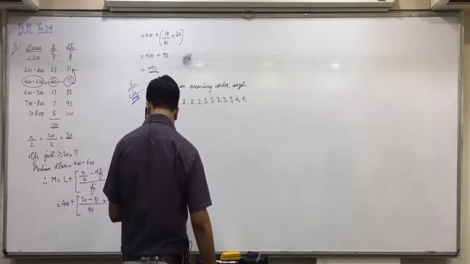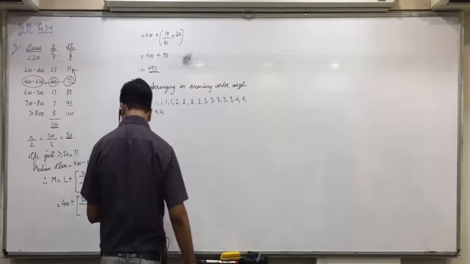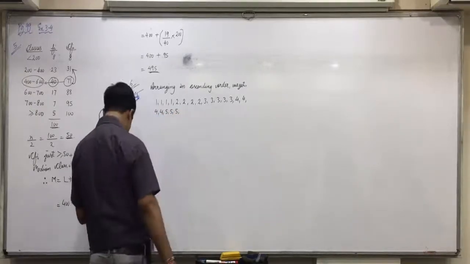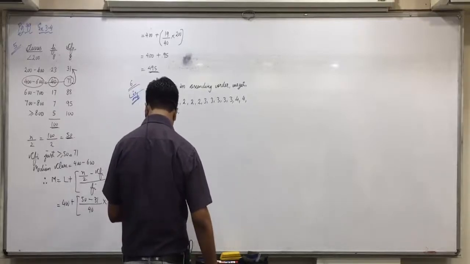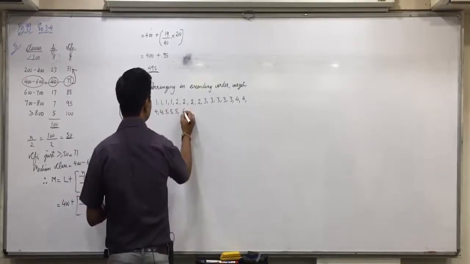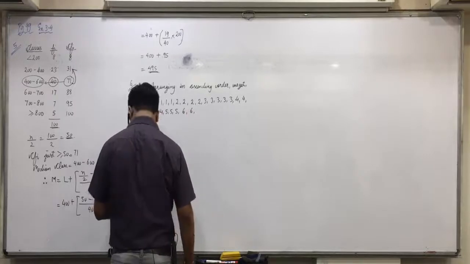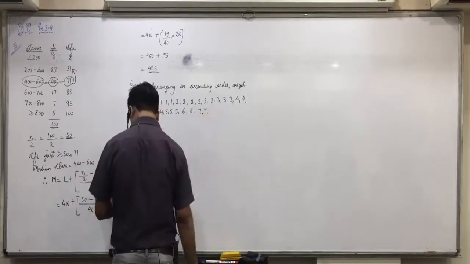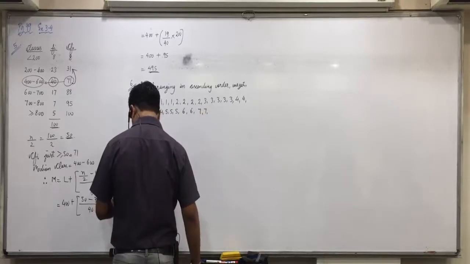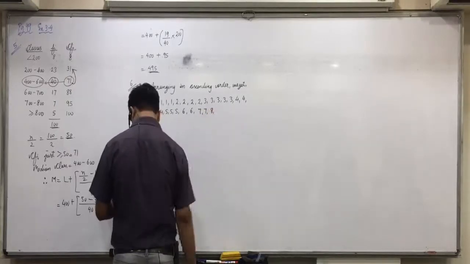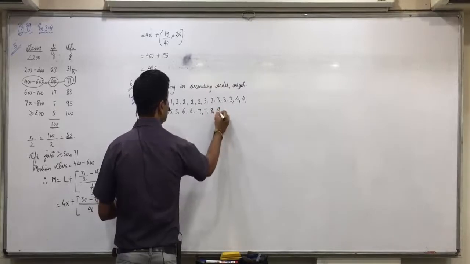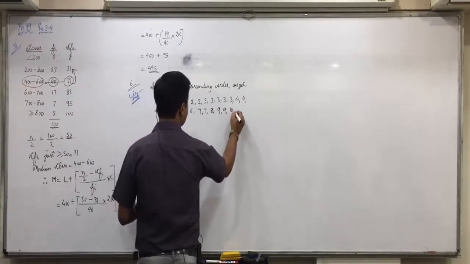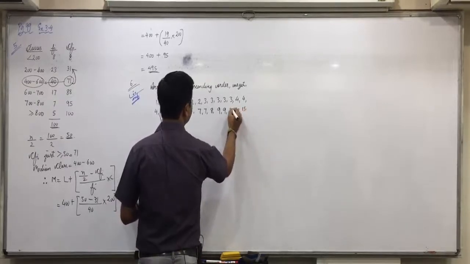Then 5 is 3 times. See that you do it carefully, anything wrong means the answer will go wrong. 6, 2 times. 6, 6. 7, 2 times. 7, 7. 8, only 1 time. 9, 2 times. 9, 9. 10, 2 times. 10, 10. Then directly 15.